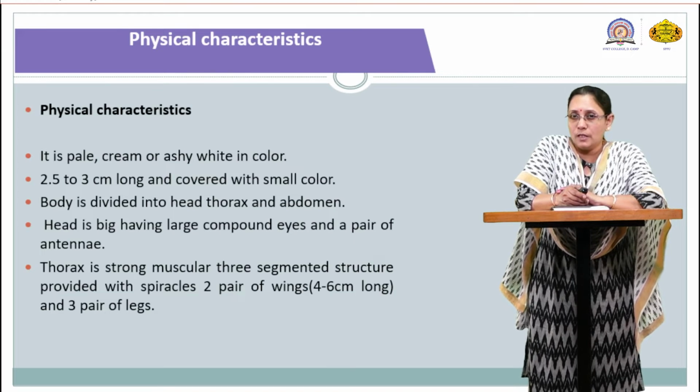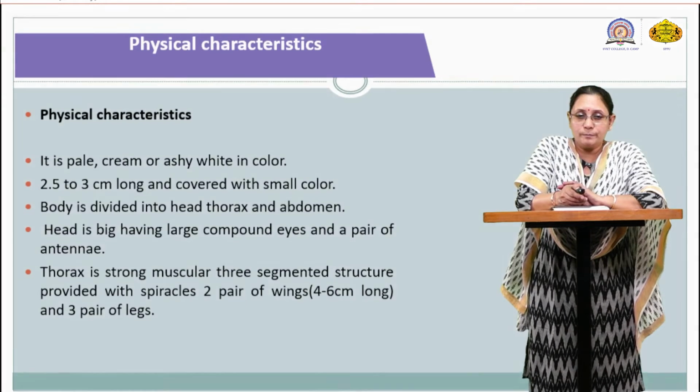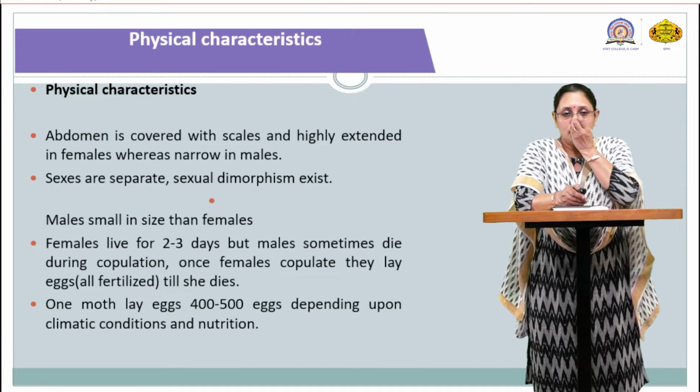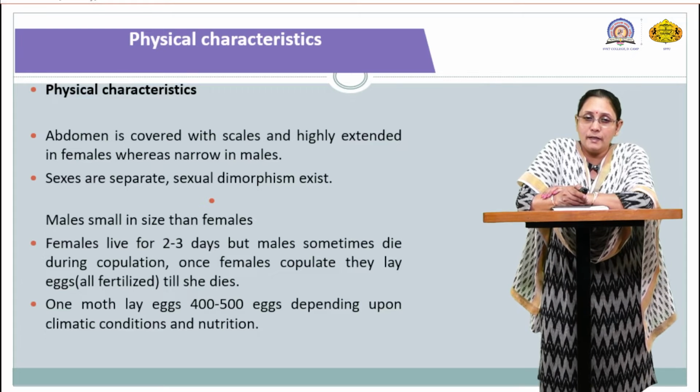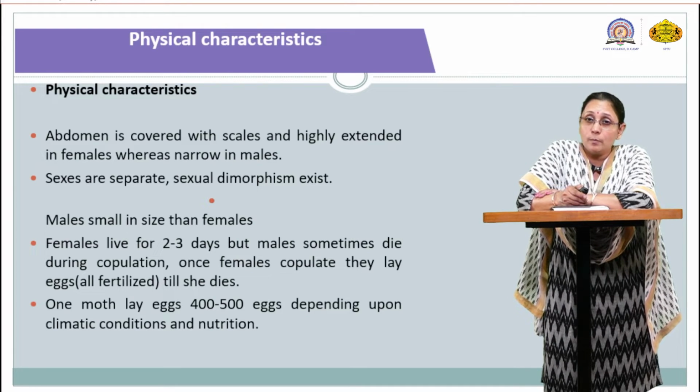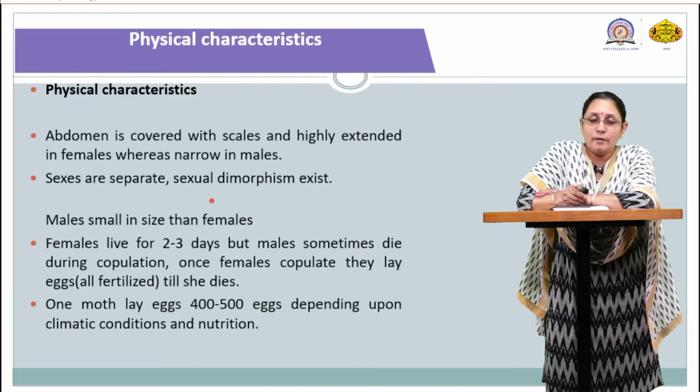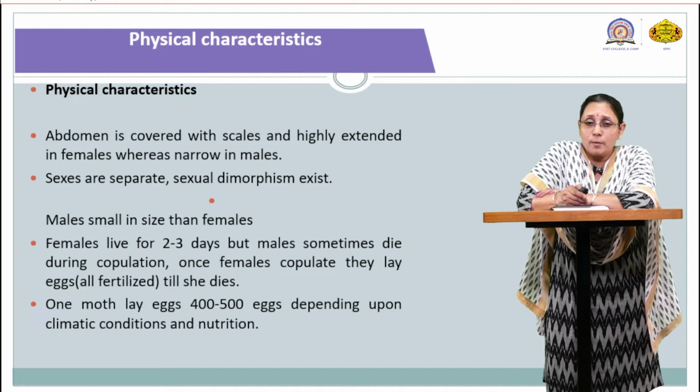The size of the wing is about 4.6 centimeters. Next, the abdomen is covered with scales and highly extended in females, whereas narrow in males. So here we can see a few distinguishing features in males and females. Sexes are separate and sexual dimorphism can clearly be seen. Males are smaller than females. Females live for 2 to 3 days, but males sometimes die after copulation.